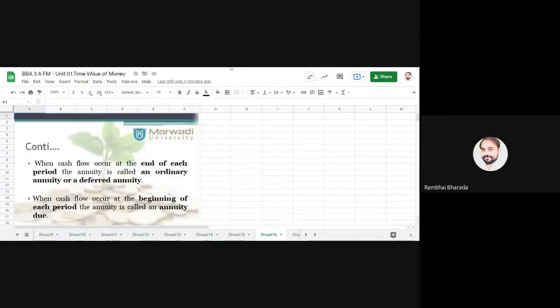This is important for your 1 mark questions. If the cash flow occurs at the end of each period, it is called an ordinary annuity. At the end of the year, if the cash outflow or cash inflow occurs, it is known as an ordinary annuity or deferred annuity. But when the cash flow occurs at the beginning of the period, it is known as annuity due. Please remember these two terms; they may be asked in a 1 mark question: ordinary annuity and annuity due.